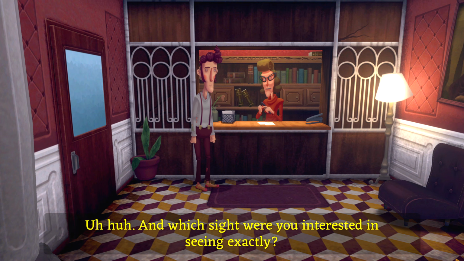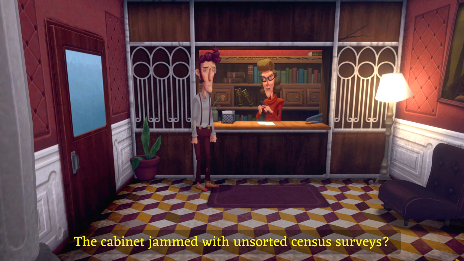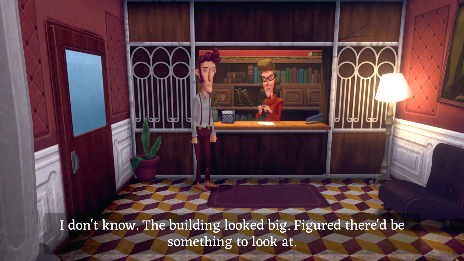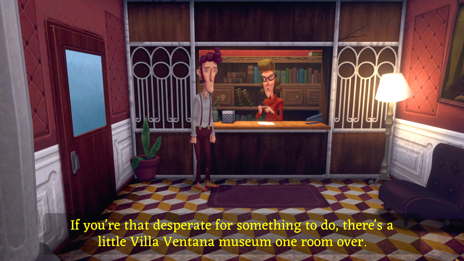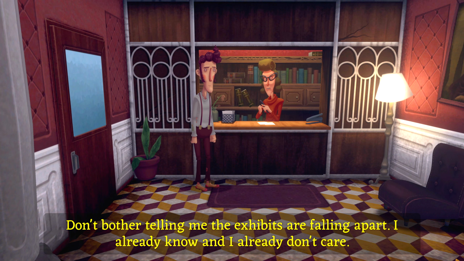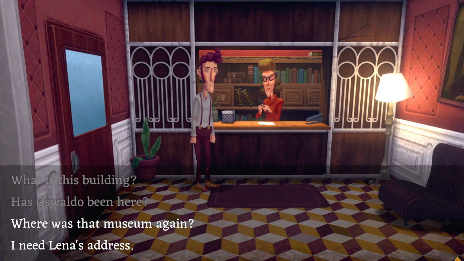Uh-huh. And which site were you interested in seeing exactly? The cabinet jammed with unsorted census surveys? I don't know. The building looked big. Figured there'd be something to look at. If you're that desperate for something to do, there's a little Villa Ventana museum one room over. Don't bother telling me the exhibits are falling apart. I already know, and I already don't care. Right, well, we've already checked that out, so, yeah, I'd like Lena's address.